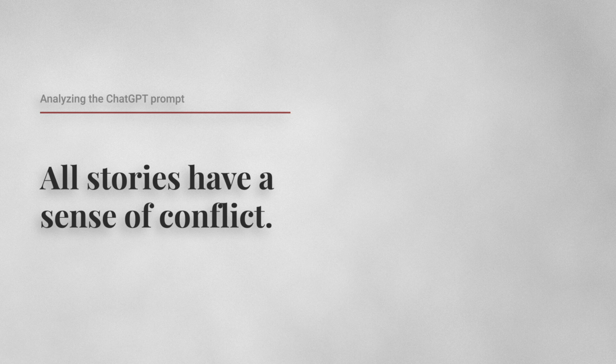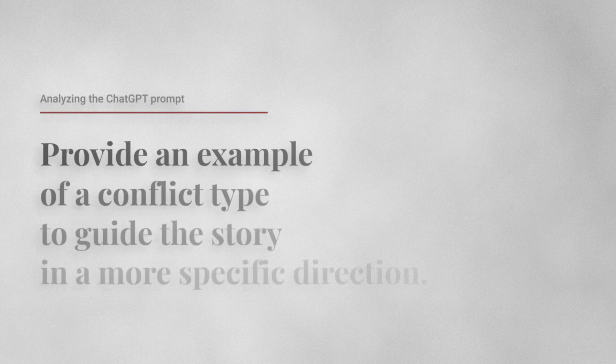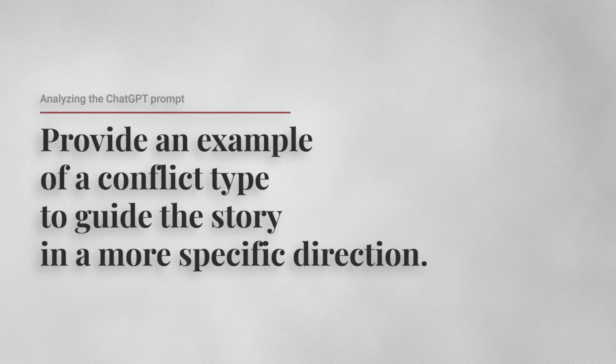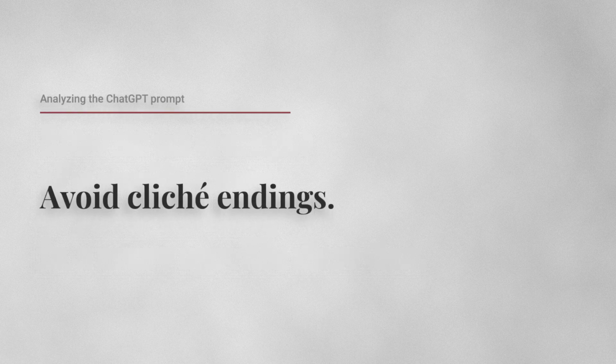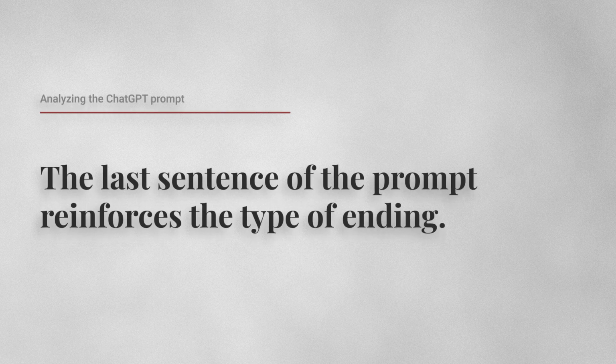Don't assume ChatGPT will automatically add that into the story. You could provide an example of the type of conflict if you want to guide the story in a more specific direction. I wanted a story that did not have a neat cliche ending. The last sentence of the prompt reinforces the type of ending I want for the story.